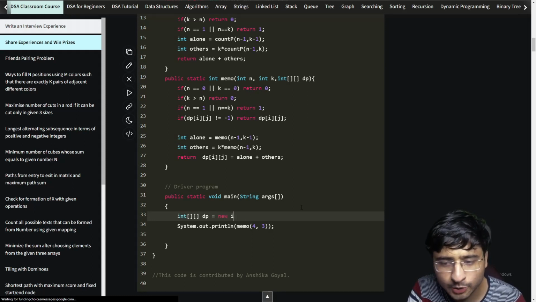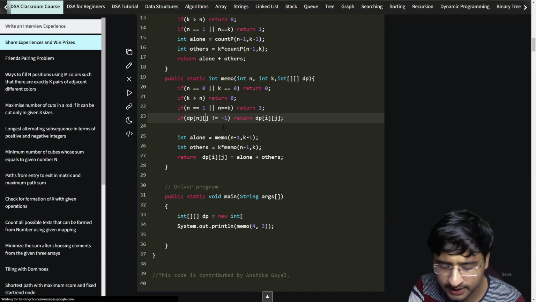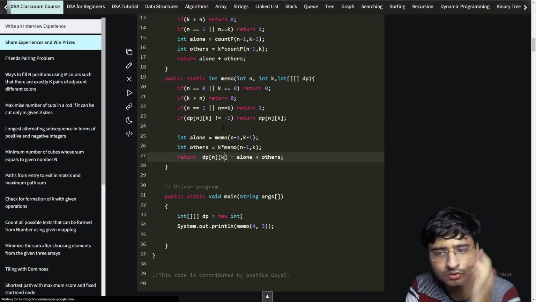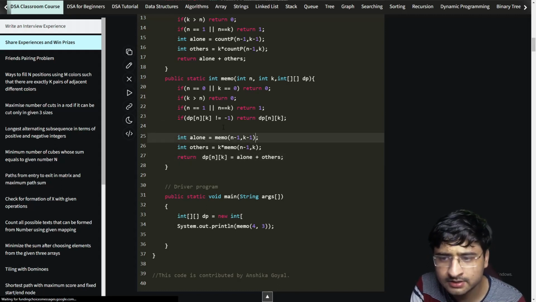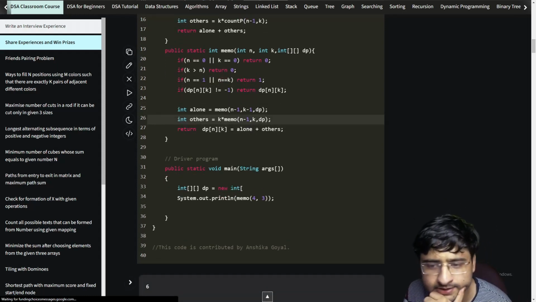In DP, I have to create a new integer array. I am using DP as n and k, right? I have written i and j, but I actually have to use n and k here, because these are the two parameters which are getting changed. So n and k I'll be using here. Here in memo, I of course have to pass DP. I think it is clear to everybody.